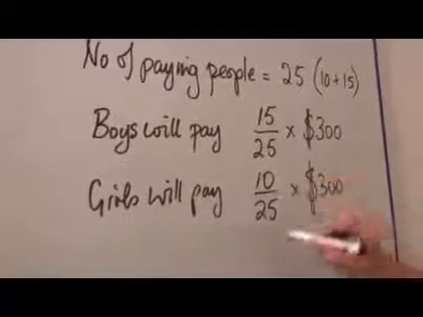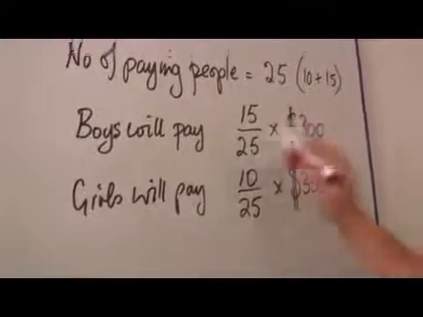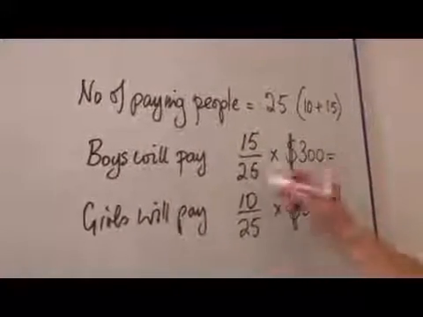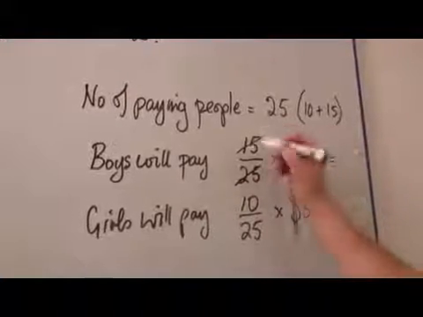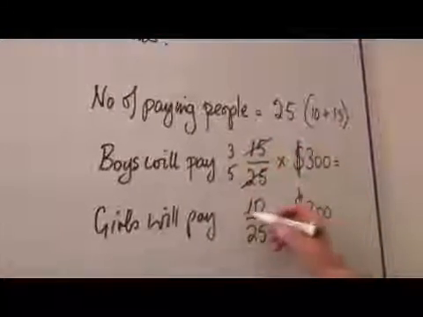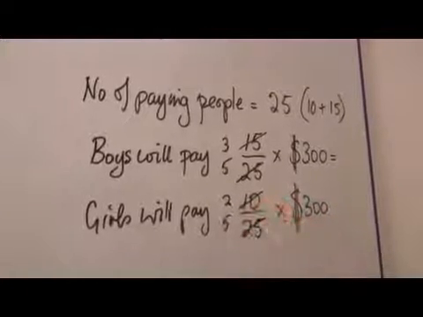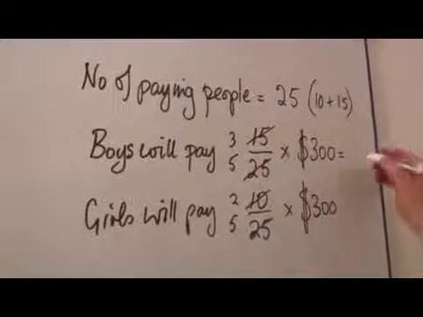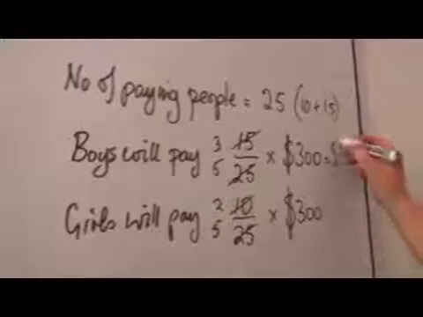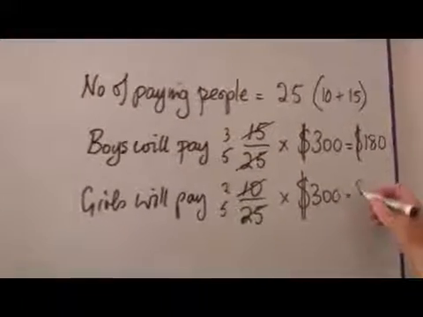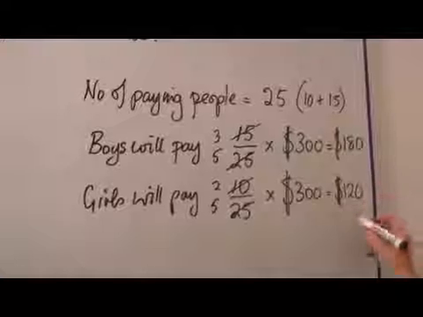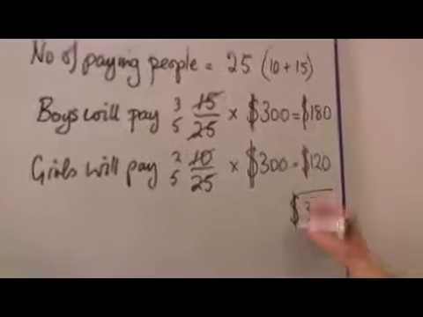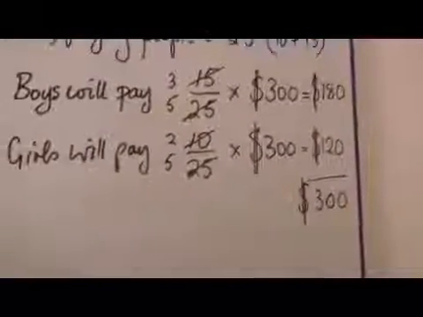Right? This is a whole sum. This is not a part of a sum. This is the whole sum that the boys will pay. So the boys will pay 15 25ths, which is actually 3/5, and the girls will pay 2/5. A fifth of 300 is 60. So the boys will need to pay $180 altogether and the girls $120. And you'll see that this adds up to $300, the total. Of course, the teachers won't pay anything.